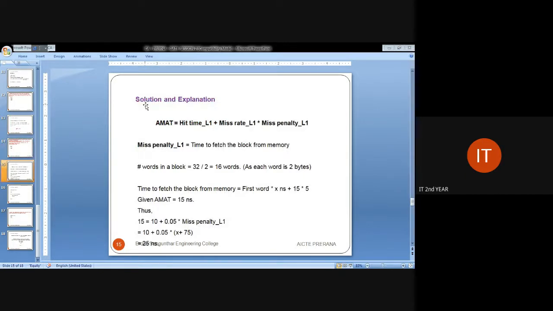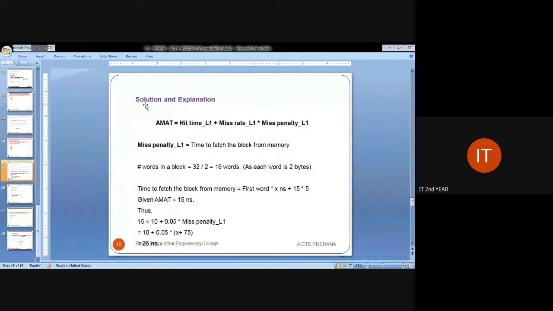So, memory access time. AMAT is the average memory access time. It is equal to the hit time of L1 plus the miss rate of L1 into the miss penalty of L1. This is the formula. The miss penalty of L1 is equal to the time to fetch the block from memory.